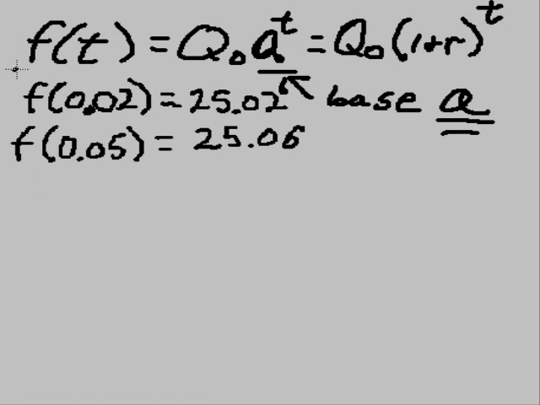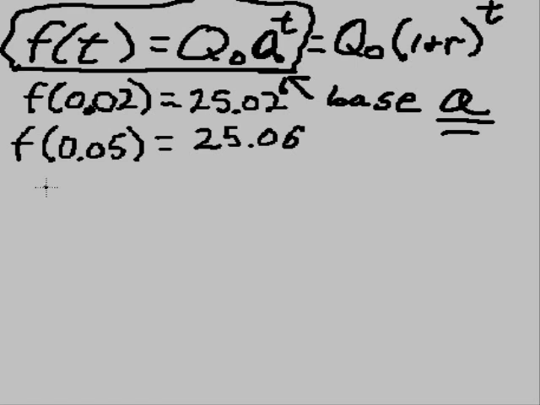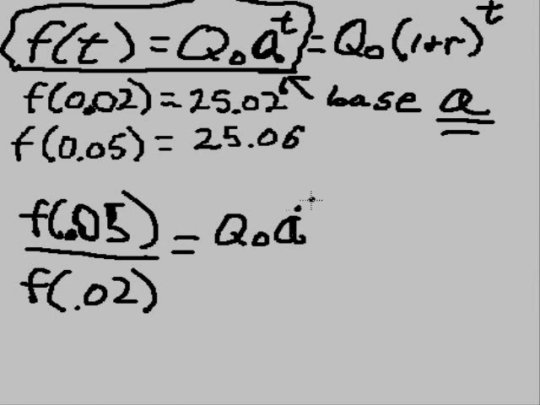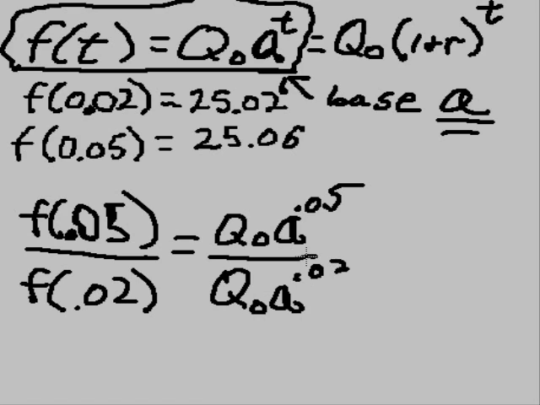We know that f of t is equal to q sub 0 a to the t power. So let's put this in. We'll start with f of 0.05 over f of 0.02. What's that equal to? Well, it's equal to q sub 0 a to the 0.05 power divided by q sub 0 a to the 0.02 power.